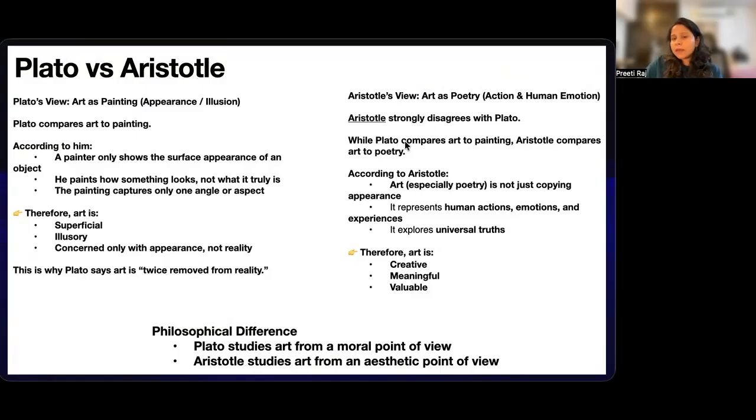While Plato compares art to painting, Aristotle compares art to poetry. According to Aristotle, art, especially poetry, is not just copying appearances. It presents human actions, emotions, and experiences. It also explores universal truth. Therefore, art is creative, meaningful, and valuable. So, Plato studies art from a moral point of view, but Aristotle studies art from the aesthetic point of view.